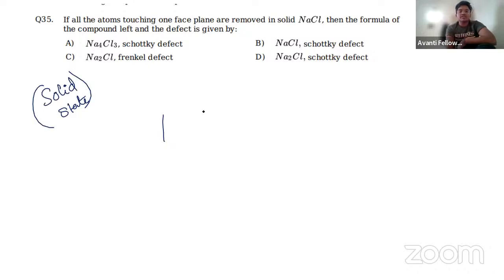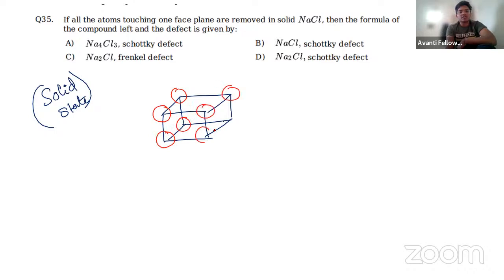So in solid state, if you see here, in FCC, how will the atoms be there? Atoms will be at the 8 corners.